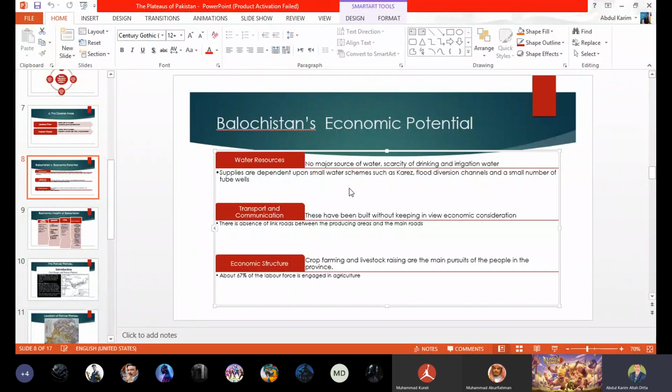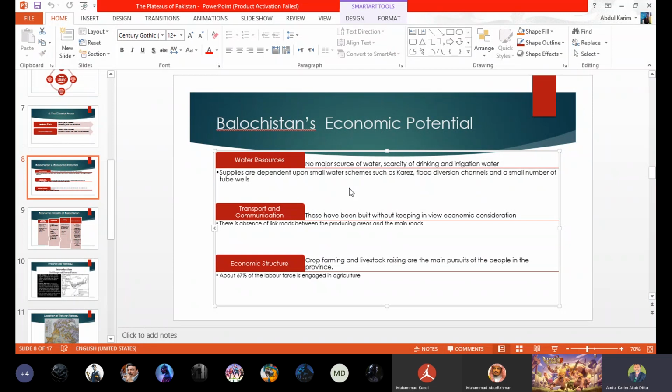Kares, you will study, you have a chapter for water resources, so that will be explained fully in that one. I can also give some idea about the Kares. Actually, Kares are underground storage areas of water, or in simple words, an underground reservoir.